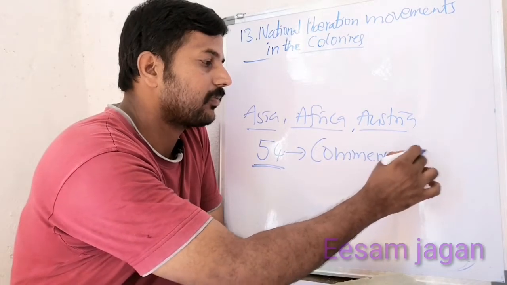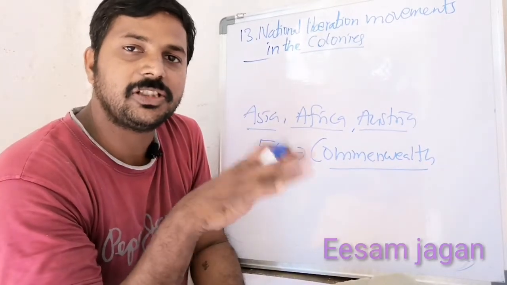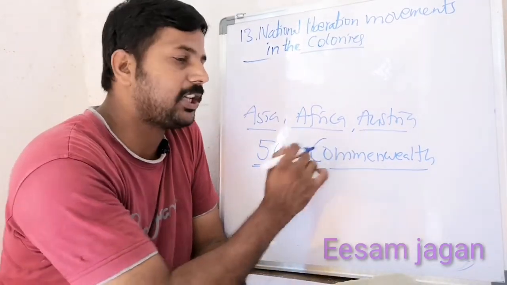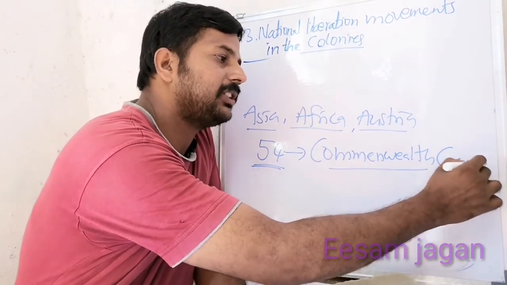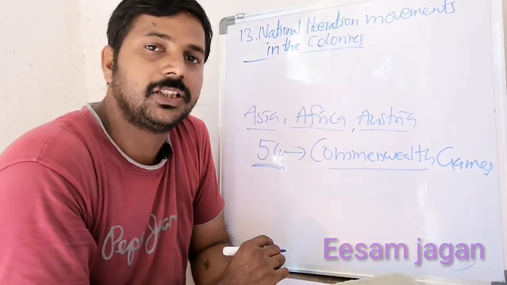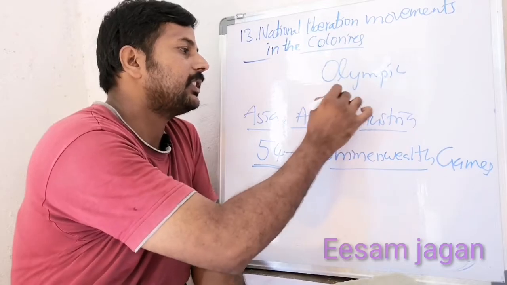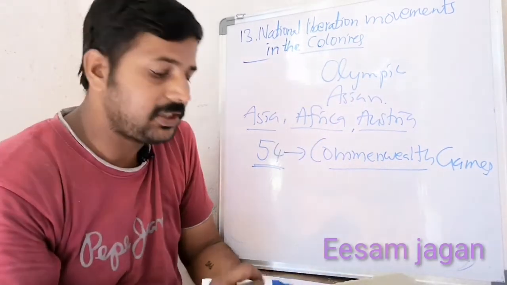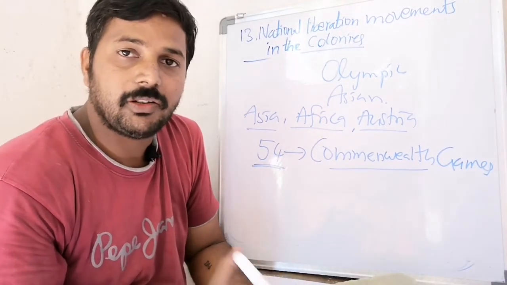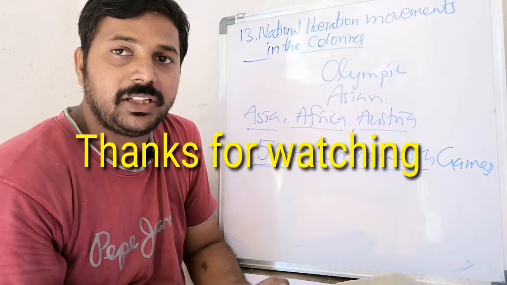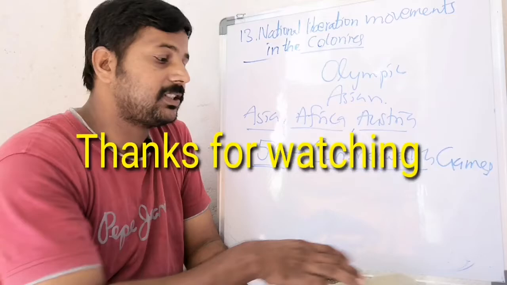Commonwealth countries means those countries which were once ruled by the British and formed a Commonwealth. There are also the Commonwealth Games, the third largest games in the world after the Olympic Games and Asian Games. So this is the introduction of this lesson. In this chapter, we will discuss the freedom movement of China, Vietnam and Nigeria. First, let us discuss China.